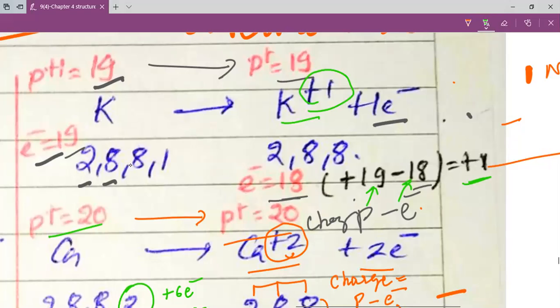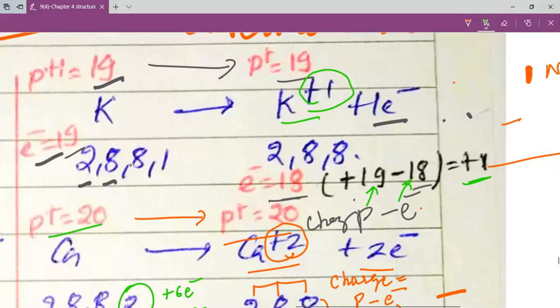Here you can see, my dear students, that you have sodium. This sodium has the electronic configuration 2,8,1. So in the first shell you have two electrons, in the second shell 1, 2, 3, 4, 5, 6, 7 and 8 electrons, and in the valence shell, the outermost shell, we have 1 electron. This electron is lost by sodium, which we have represented over here, and the protons are not lost. So in the nucleus we have 11 protons, but the number of electrons becomes 2 plus 8, that is 10.